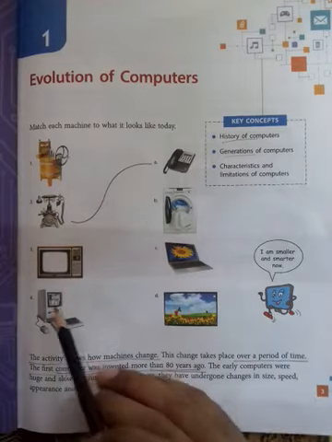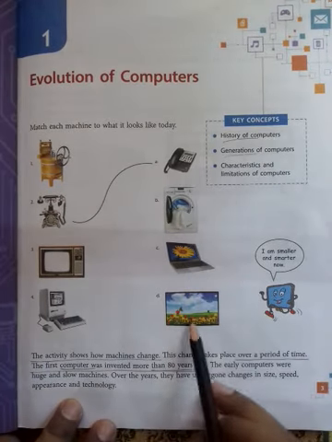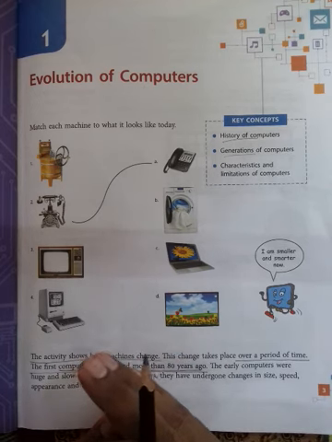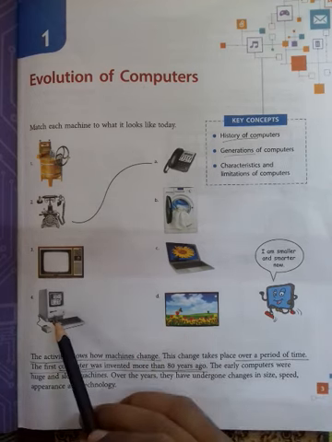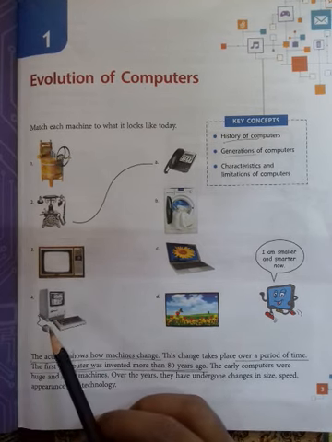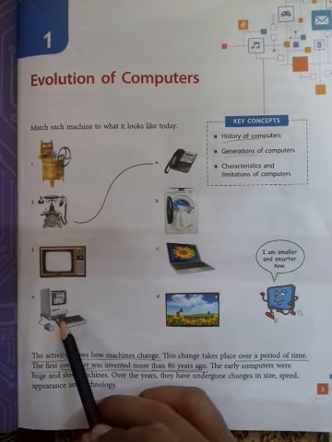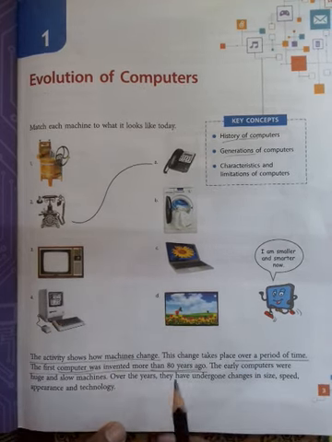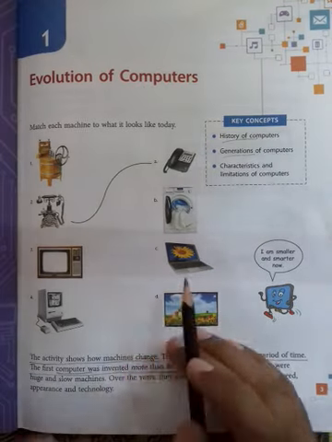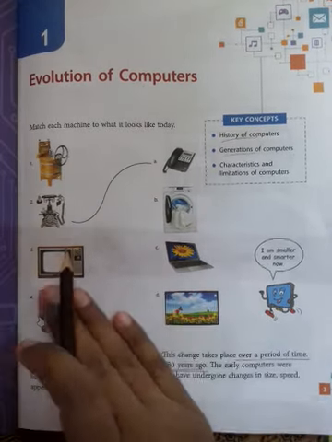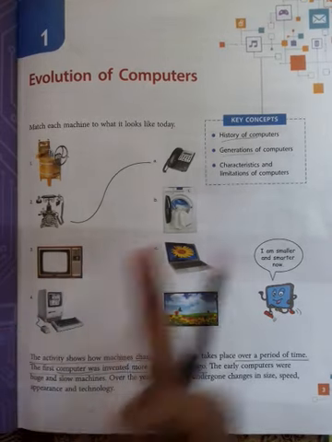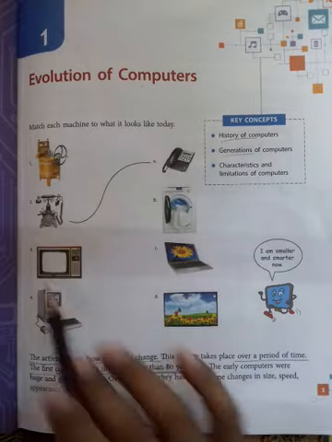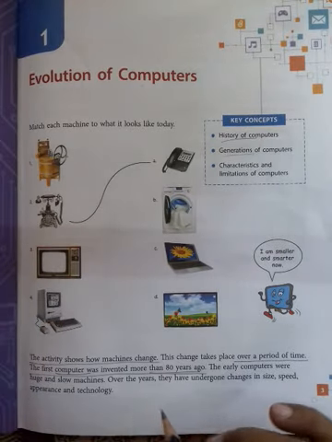With the help of these pictures we can understand the development of a machine. This is an old computer. This is a new computer after development. So this activity shows how machine changes from old to new. These are the advanced form of these machines.